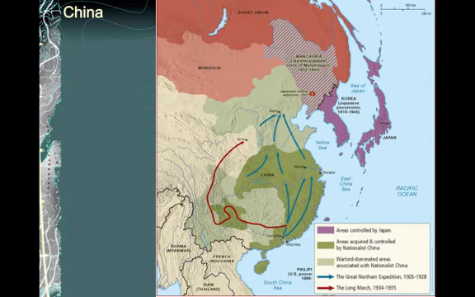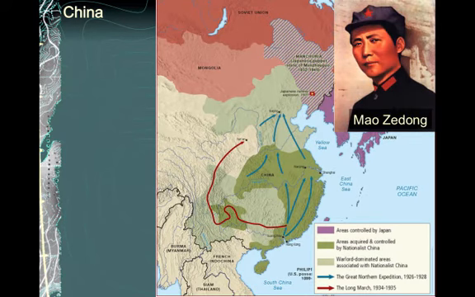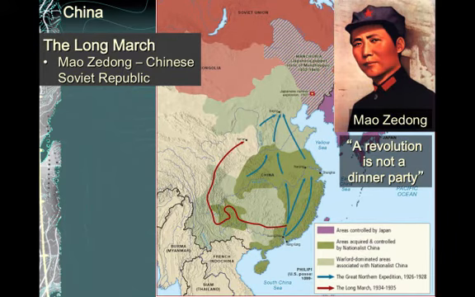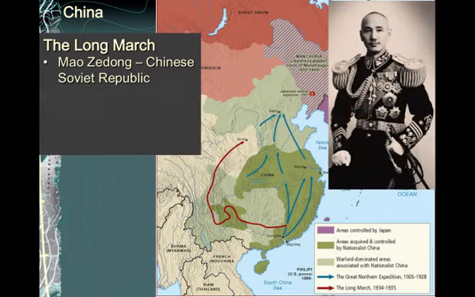Someone who did gain a great deal of support from the peasants was Mao Zedong, who was a Marxist, but he claimed that the peasants, not the urban proletariat, could lead China to socialism. Mao established the Chinese Soviet Republic, where many institutions and an army were formed, and he appealed to the peasants and the workers. Now, Jiang Zeshi and his nationalist army attempted to annihilate his opposition and attacked the communists wherever he could.